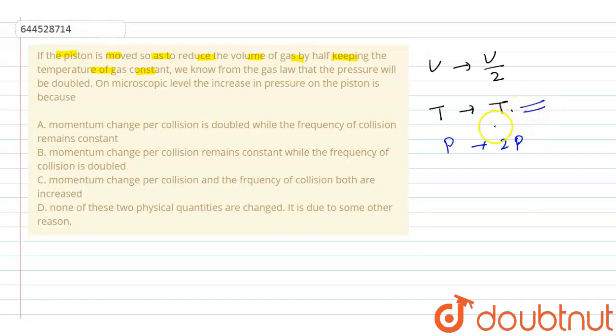That means we can say V_rms is constant. So if V_rms is constant, meaning velocity is constant, then we can say momentum, which is represented as small p, is also constant.